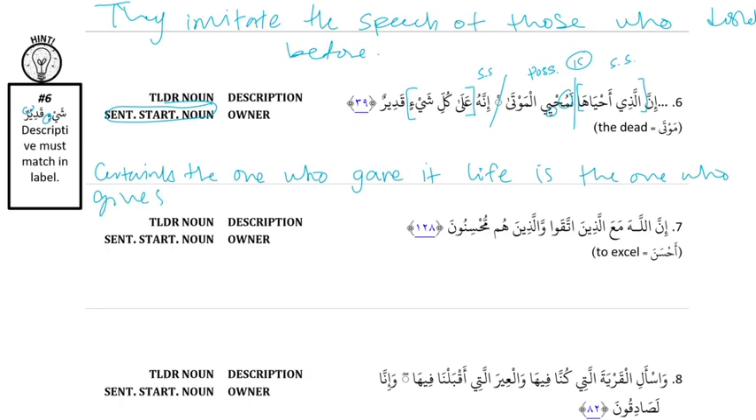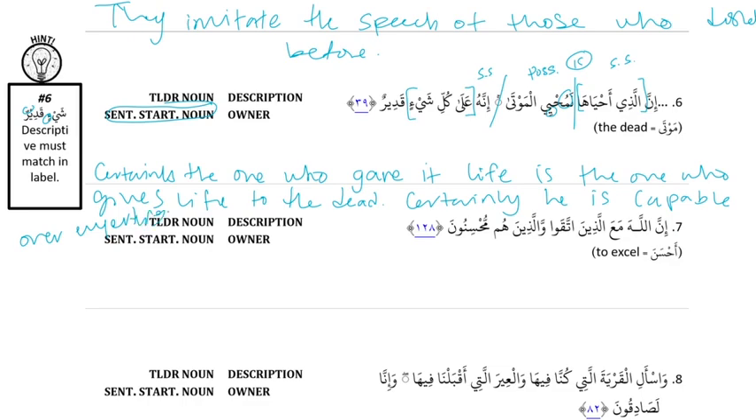Okay. And then our next sentence. Innahu ala kulli shay'in qadir. Certainly he. And then break is. And then move TLDR to the end is capable. Yeah, we start with qadir. Capable. Over everything. Ala kulli shay, over everything. And then we put our TLDR at the end for naturalization.